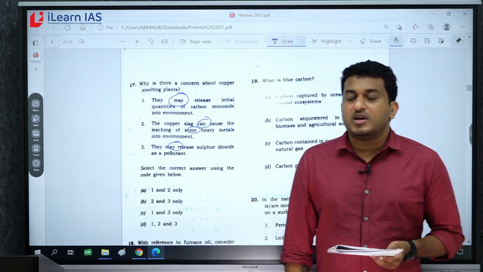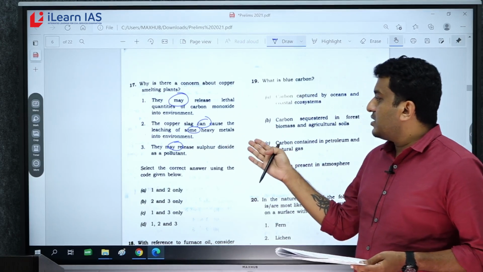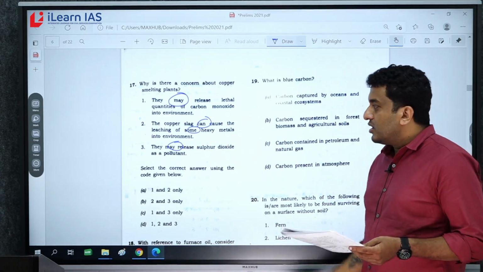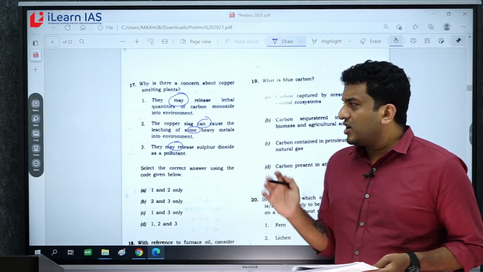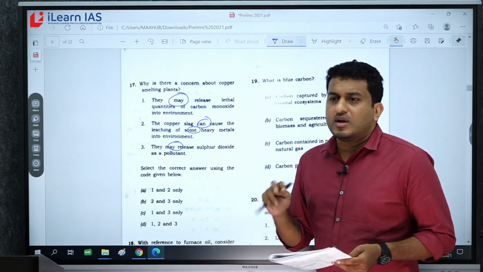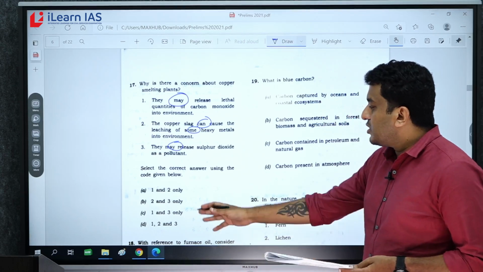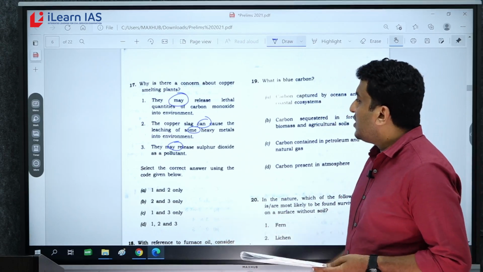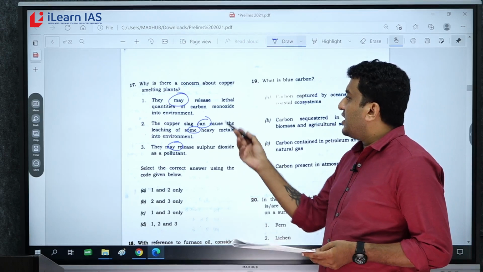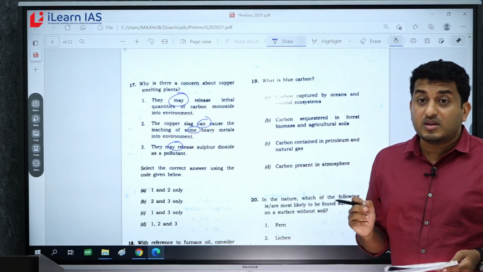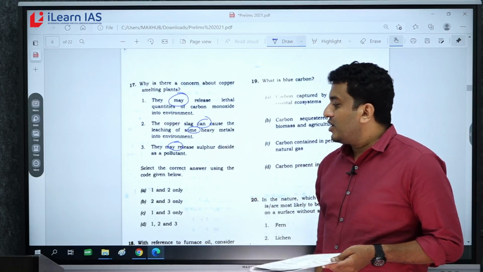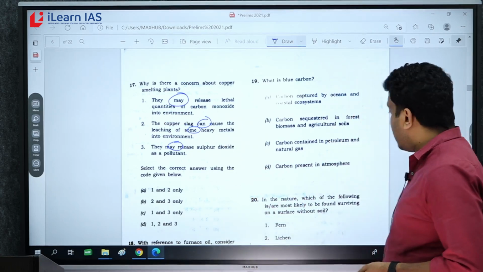Again, apply possibility enhancer. May, can, some, all these are possibility enhancers. If a possibility enhancer is there in a question, most probably that statement is correct. You apply logic also, your basic understanding also. So answer comes out to be D, 1, 2, 3. Now there may be a question like lethal quantities, but they may release. Okay, there is a possibility. So with that logic, answer goes with D, 1, 2 and 3.